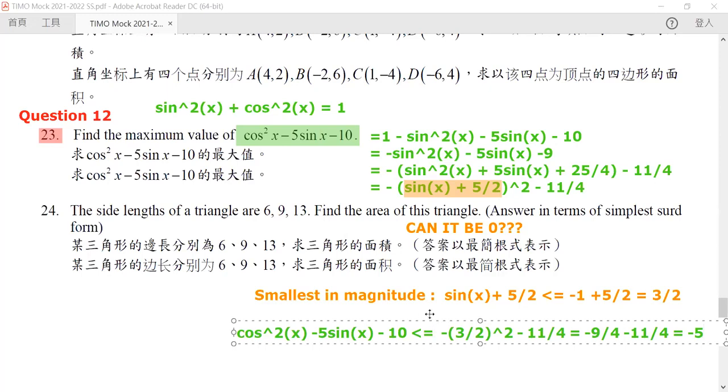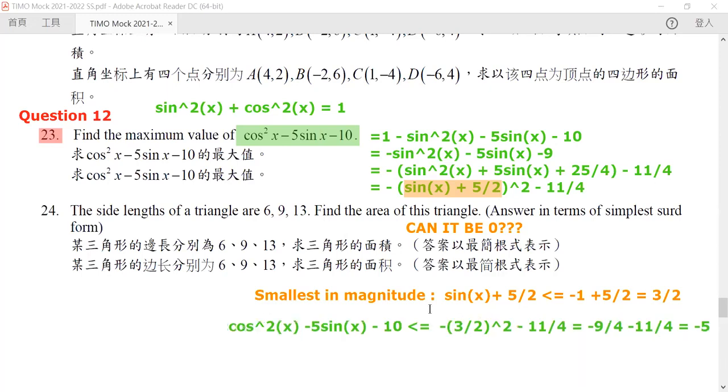So the largest value is going to be -5, because we want this to be small in magnitude, so that after taking the negative side, this one will be the biggest.